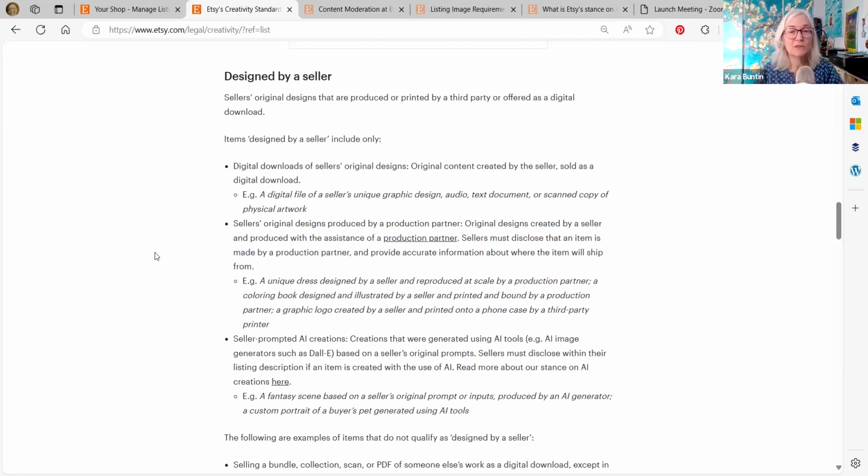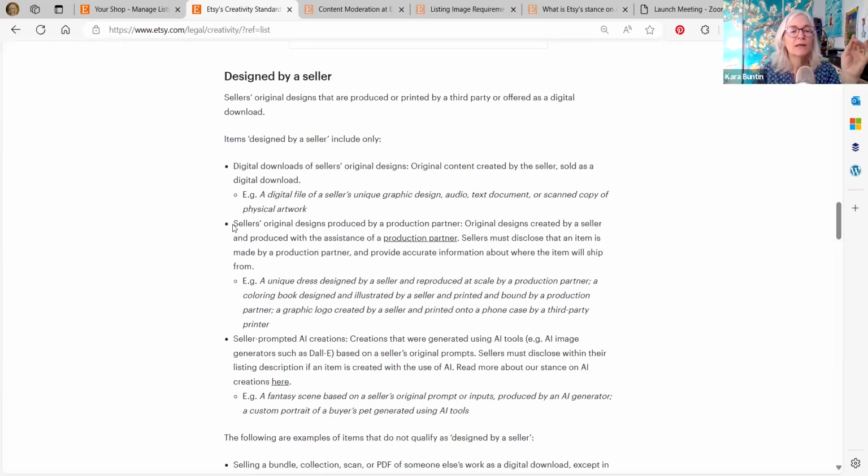And we have to just suck it up, because this is how they're defining it in order to be able to separate this stuff out. My guess is that this is all going to come down to customer filters at some point, because they have said they're going to be putting that in place to help people sort through all this stuff on Etsy.